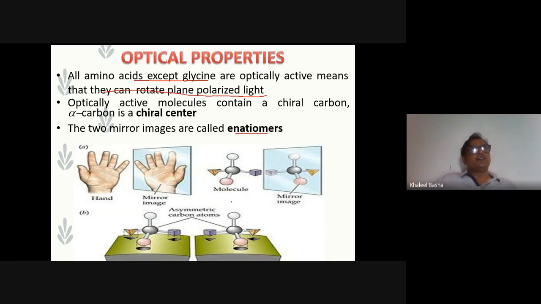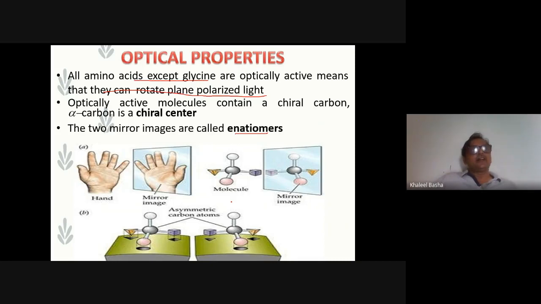One more thing: how it exhibits the optical properties is due to the presence of an asymmetric carbon atom in the amino acids. It rotates the plane polarized light either to the right side or to the left side. All the amino acids rotate to the left side, that is the L amino acids, except one amino acid, that is glycine. Glycine doesn't rotate the plane polarized light and does not exhibit optical isomerism, due to the absence of an asymmetric carbon atom in the glycine molecule.